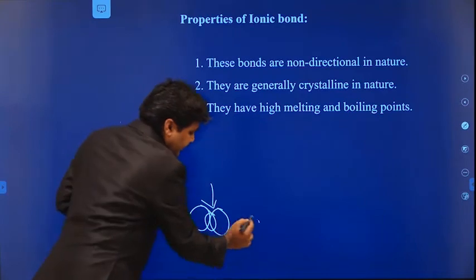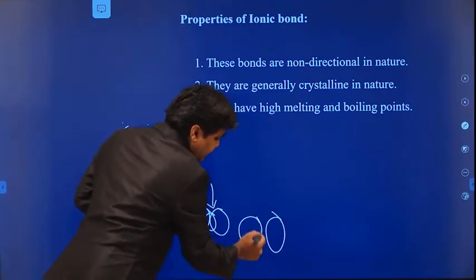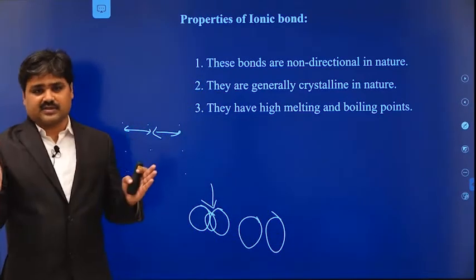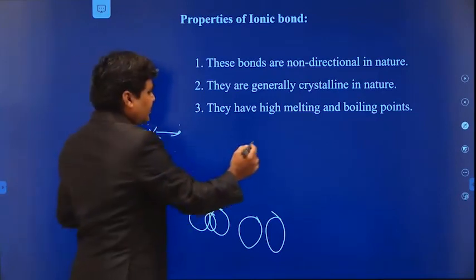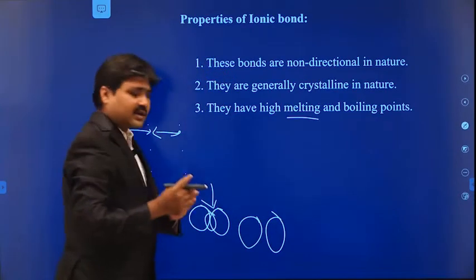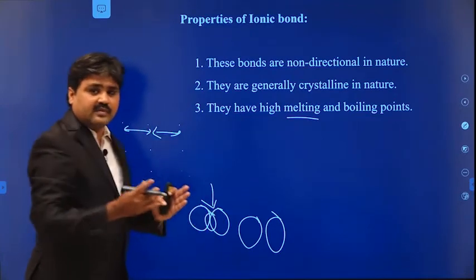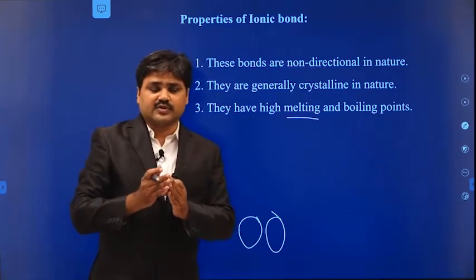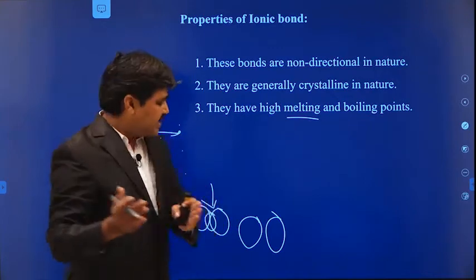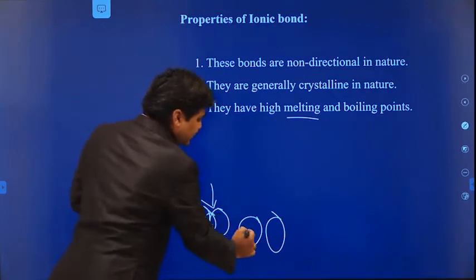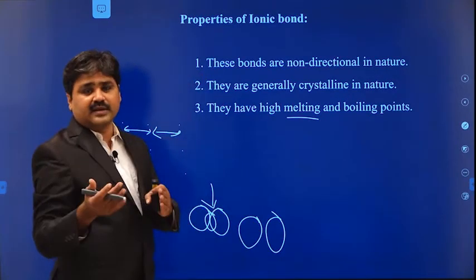If you want to separate the atoms, because in case of liquids the atoms are slightly apart from each other, so if you want to melt this material, you have to give a lot of energy, because the bond is stronger between these two atoms. When the bond is stronger, you have to give a lot of thermal energy, and only then will they get separated. That means they will melt.